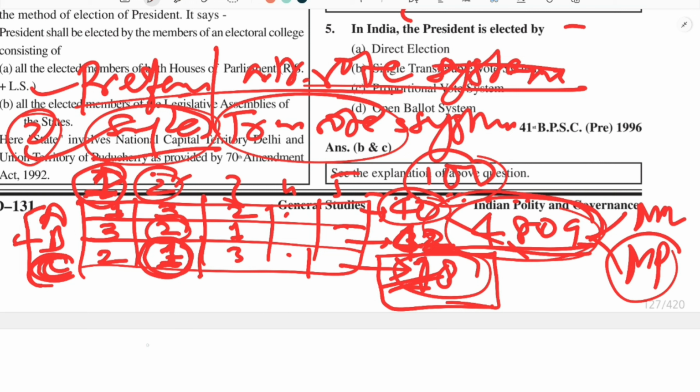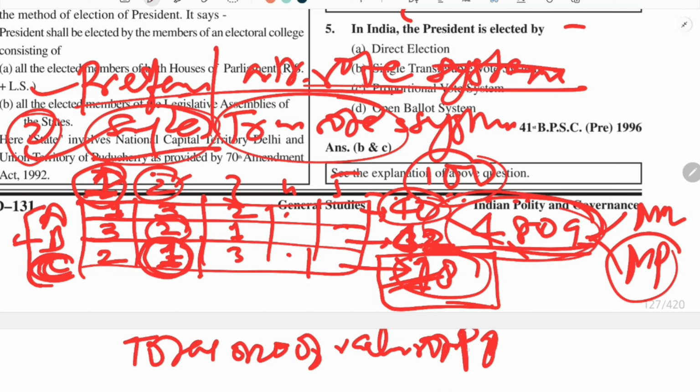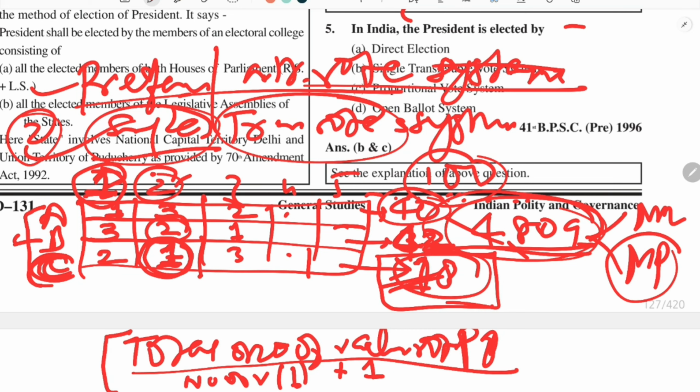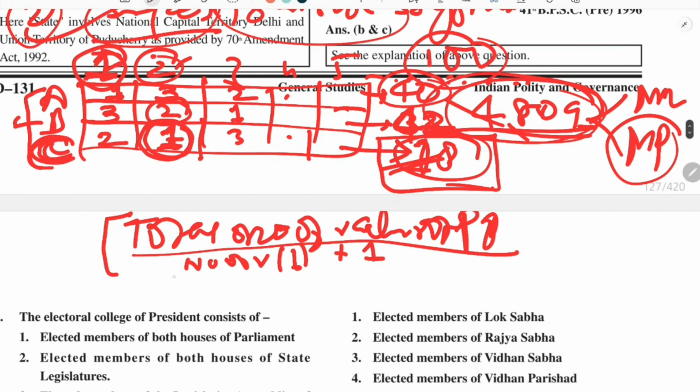is total number of valid votes polled upon number of vacancies plus 1, that is obviously 1 plus 1. This is a formula, we will not go behind the reason why this formula has been devised, but it is a formula which is usually given to calculate the quota which a person has to secure to be elected as president, plus 1. So this is a quota.